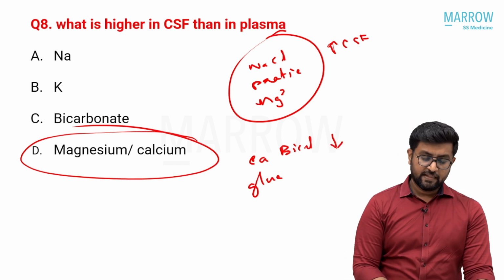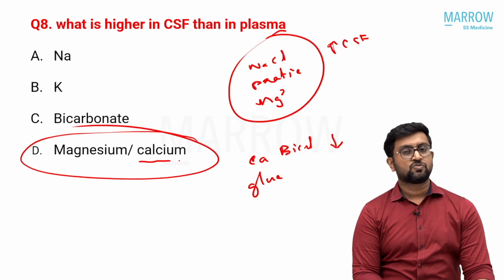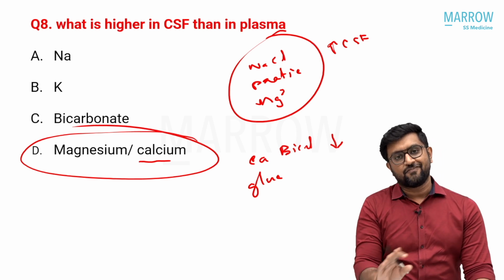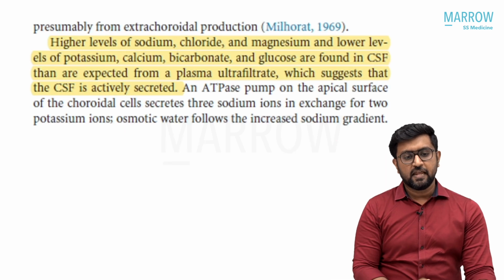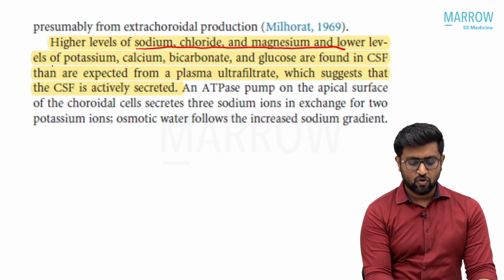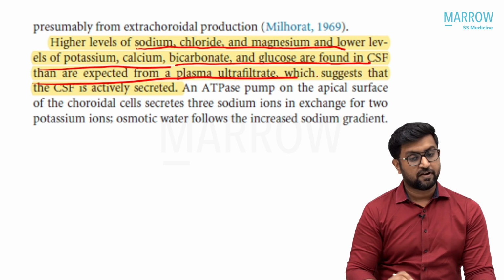So I think the option given was calcium. If magnesium and sodium are given, I will go for sodium only because that is definitely given in all textbooks. But Bradley has given that higher levels of sodium, chloride, magnesium and lower levels of potassium, calcium, bicarbonate, glucose are found in CSF than expected from ultrafiltrate.